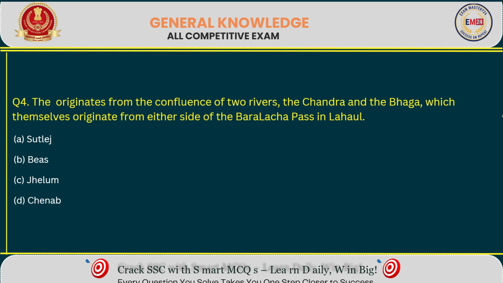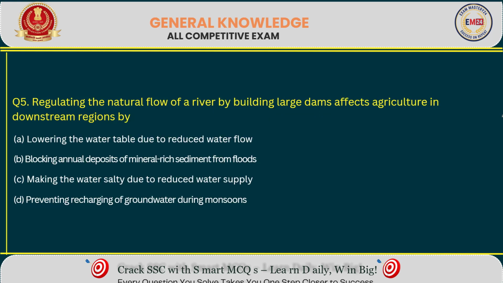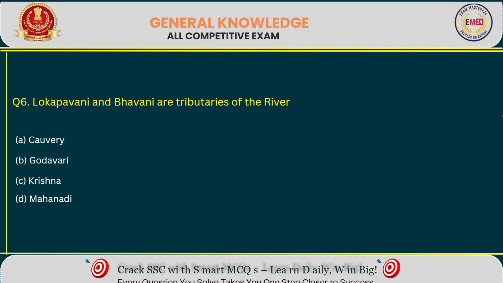Next question. Regulating the natural flow of a river by building large dams affected agriculture in downstream regions. Why? Right answer option B. Next question. Lokapavani and Bhavani are the tributaries of the river. Right answer option A, Kaveri.